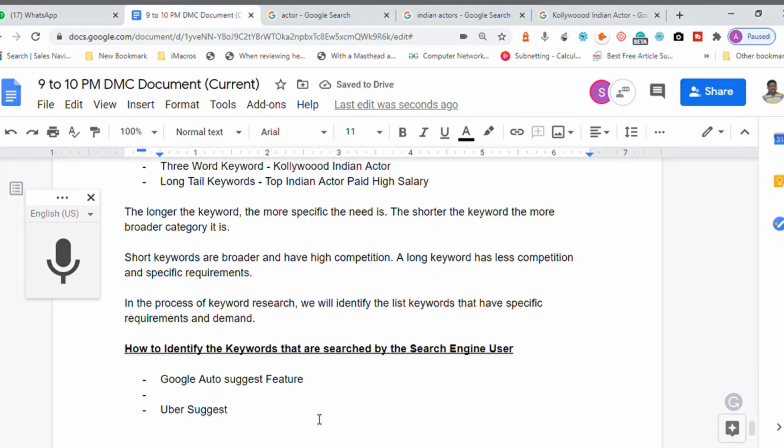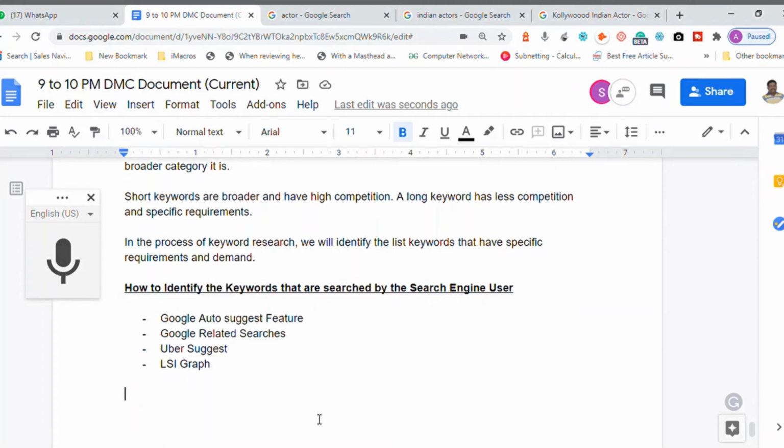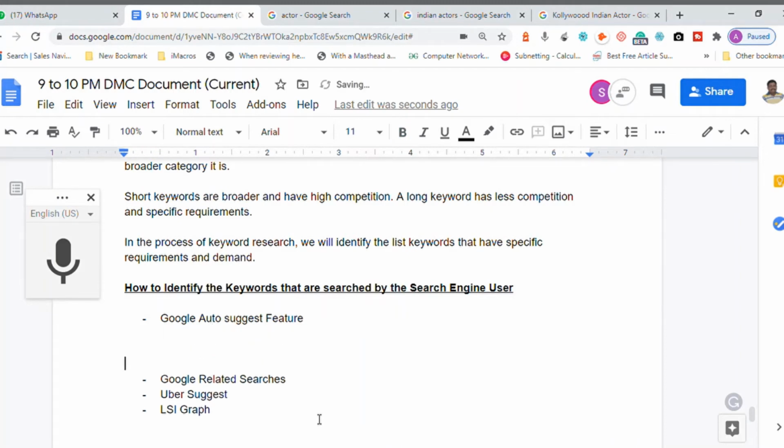There are thousands of tools, gentlemen. Google Auto Suggest is one such feature. Google related searches is yet another feature. Ubersuggest is one of the third party tools, and LSI Graph is another third party tool. There are lots of tools available, but let me tell you this. Google Auto Suggest feature. Now, what is this? You have seen this, but you have never realized it.